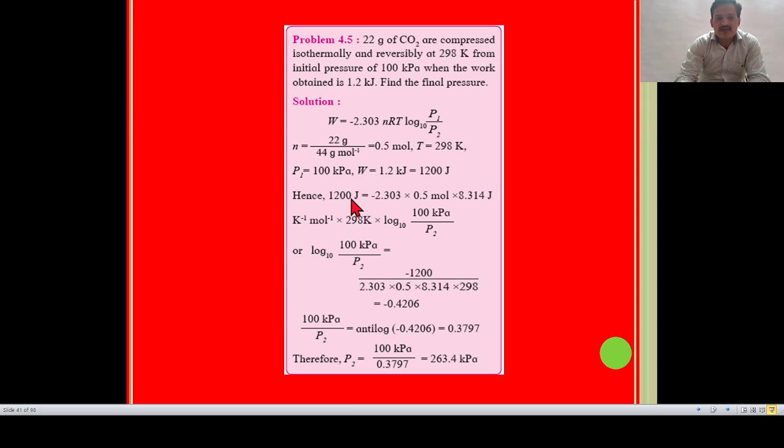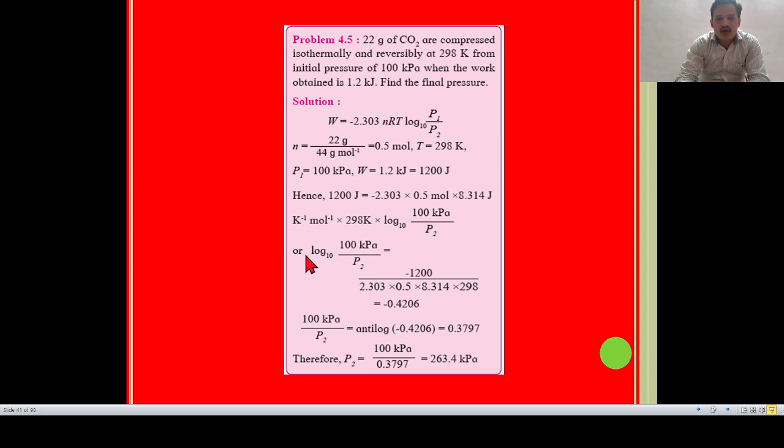Hence, 1200 joule is equal to minus 2.303 into n, that is 0.5 mole, into R, that is 8.314 joule per Kelvin per mole, into T, that is 298 Kelvin, into log to the base 10 of 100 kilopascal divided by P2, that is the final pressure.